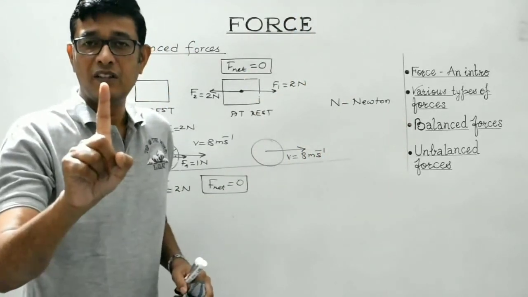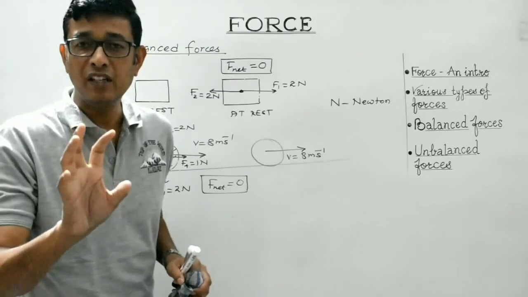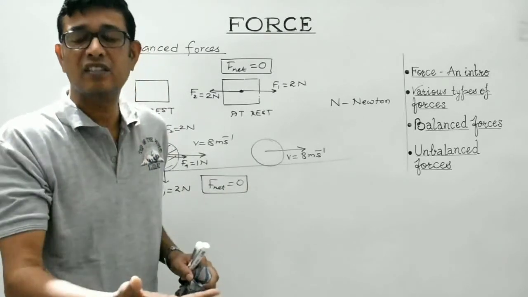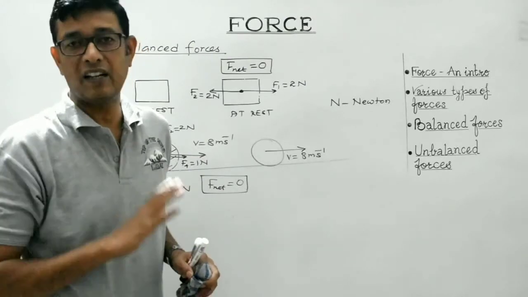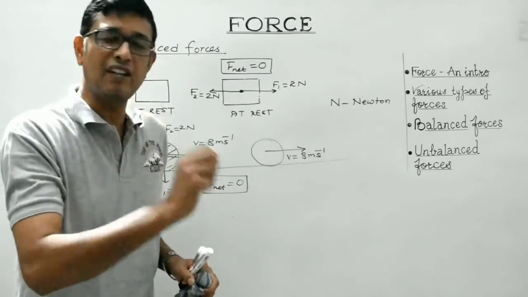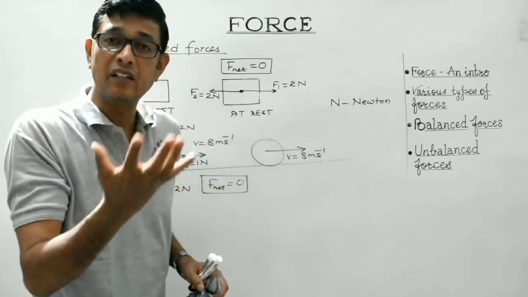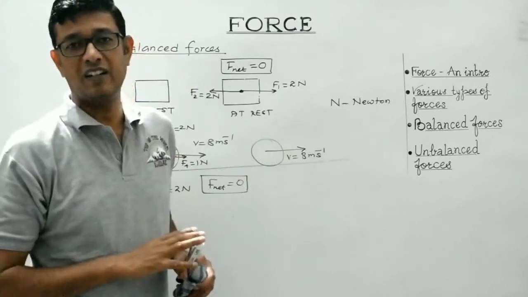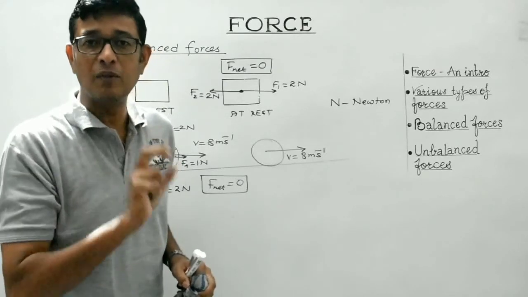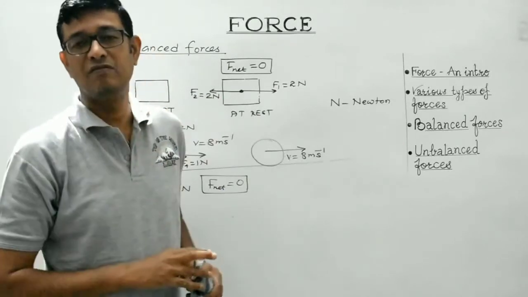First point, under the influence of balanced forces, the body does not change its state of rest or its state of uniform motion along a straight line. That is, under the influence of balanced forces, if the body is at rest, it will remain at rest. If the body is in uniform motion along a straight line, it will remain in uniform motion along a straight line. Second point, net force acting on a body under the influence of balanced forces is always 0.